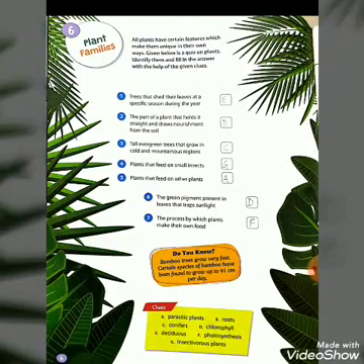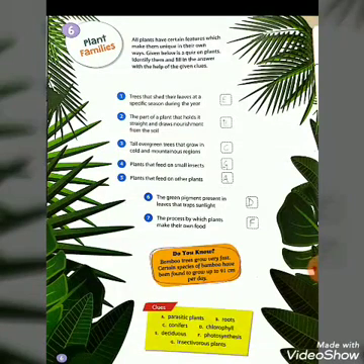You can see here. Now the fifth question, plants that feed on other plants. Your answer is A, parasitic plants. The plants that feed on other plants are called parasitic plants.